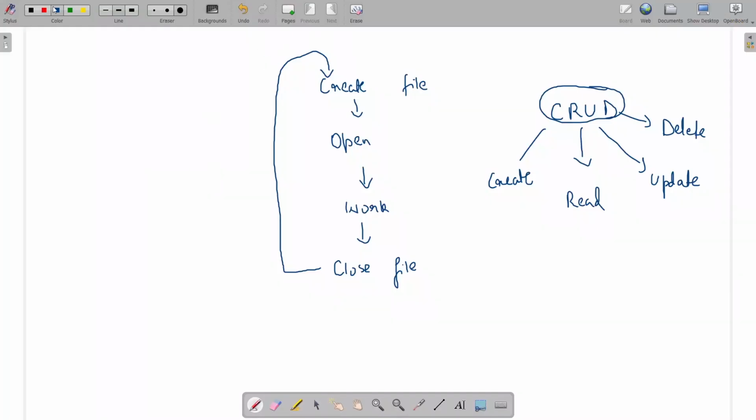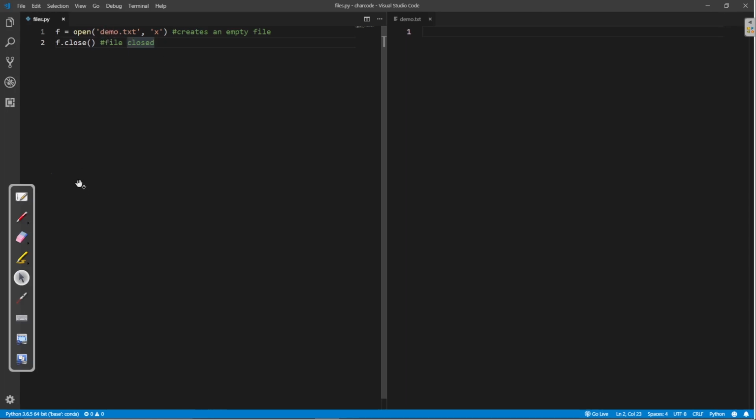Let me just change the marker color. So you can see what I'm doing. Opening this file, that is demo.txt, and I'm actually creating it. It creates an empty file. I'm just creating it, and then I'm closing that file. The file is closed.